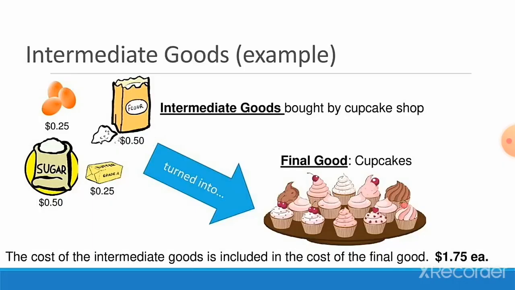Only the final goods are included in the GDP. Intermediate goods are not counted in calculating the GDP because their value is included in the final goods. Here, an intermediate good is a product used to produce a final good or finished product. So, if the intermediate goods are included in the GDP, it will result in what is called double counting.